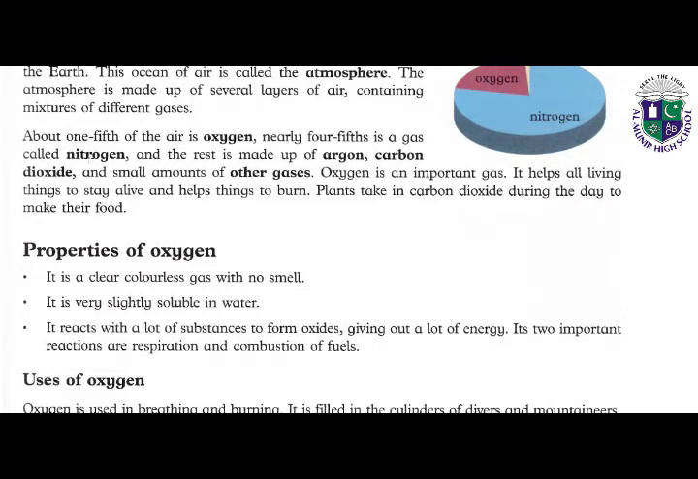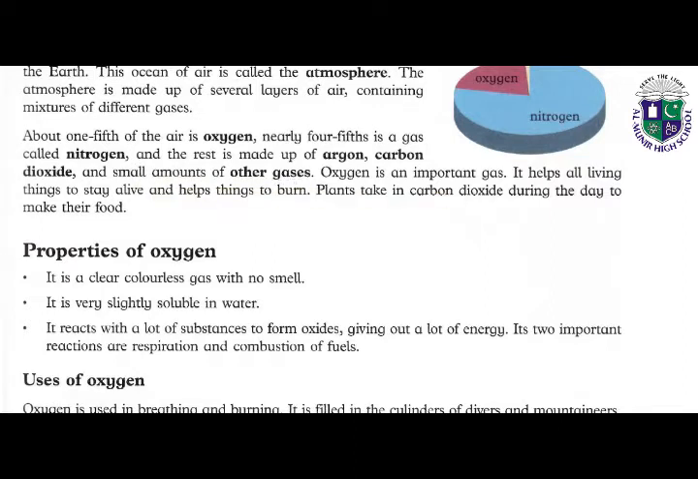About 1/5 of the air is oxygen. Yes, 1/5 is oxygen present in our atmosphere. 4/5, yes, this huge amount of gas which is present in our atmosphere is nitrogen, and the rest is made up of argon, carbon dioxide, and small amounts of other gases.